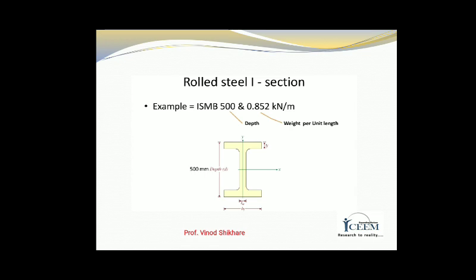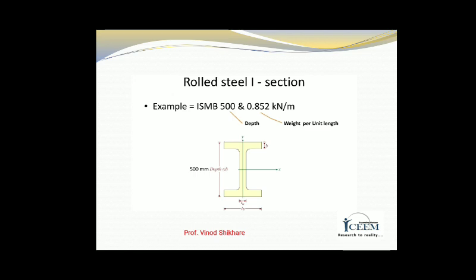It is an example of rolled steel I section, which shows all components of the I section, that is the web and flanges. The example given in the figure is Indian Standard Medium Beam 500, where 500 is the total depth of that I section.